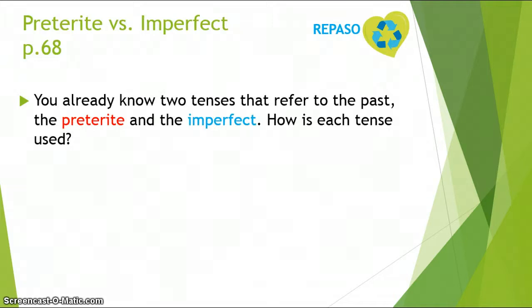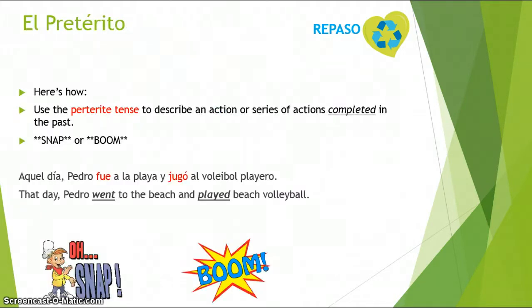Preterite versus imperfect. Toda la información de este video está en la página 68 del libro Avancemos. So, we already have covered in our previous videos the two tenses that refer to the past, the preterite and the imperfect. But how do we know when each is used? Empezamos con el pretérito. Let's start with our rules for preterite.